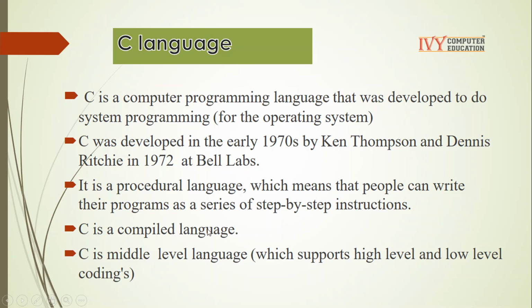C is a compiled language, meaning C supports a compiler. So if I want to work with C programming, I have to install the compiler. C is a middle level language. Why is it called a middle level language? Because it supports both high level and low level coding.